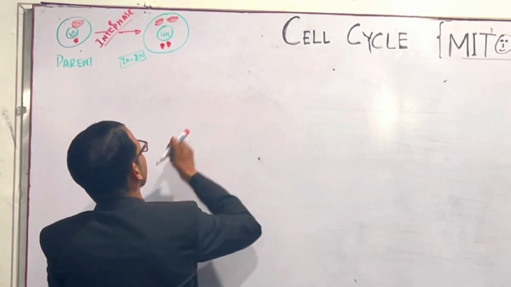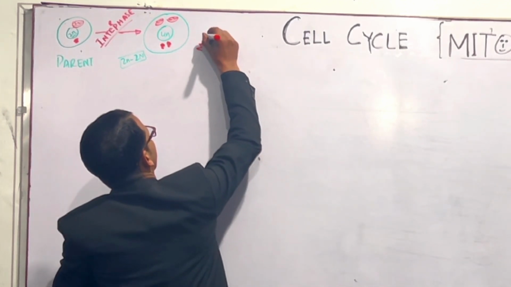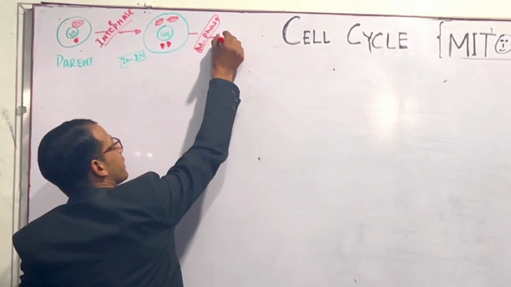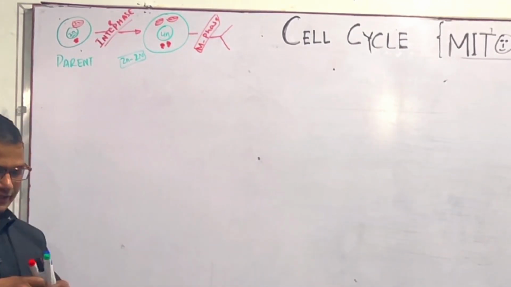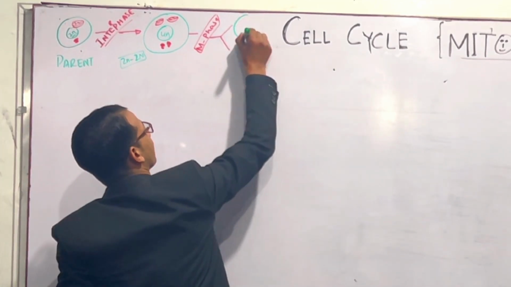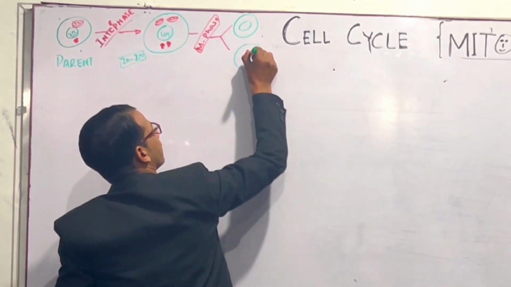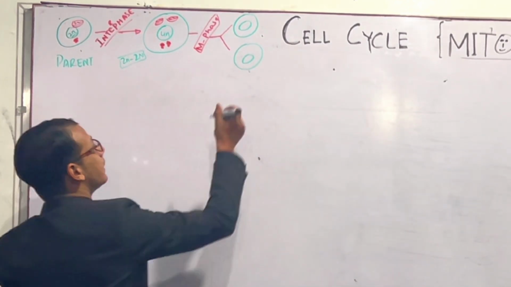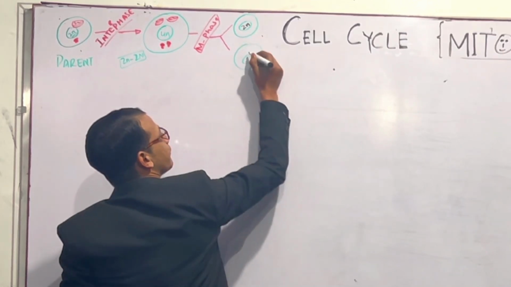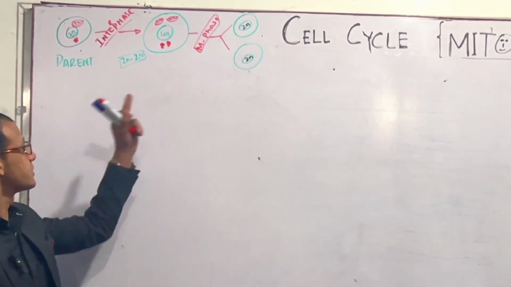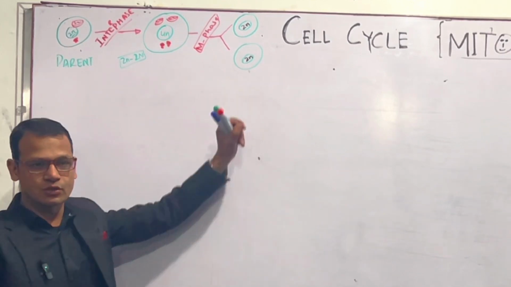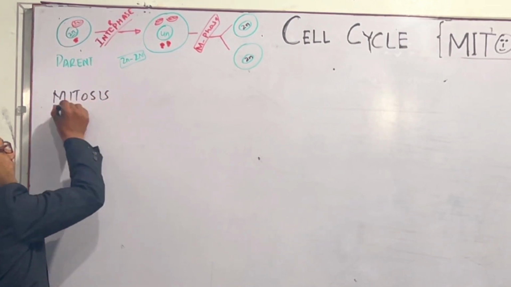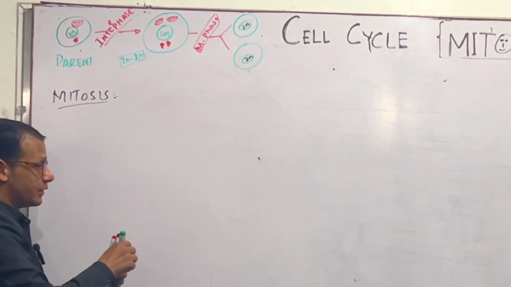Now M phase will start. M phase means mitotic phase. After mitotic phase, this one cell will be divided into two daughter cells, but each cell receives the full number of chromosomes. This process is called mitosis. So we can define mitosis as the type of cell division.